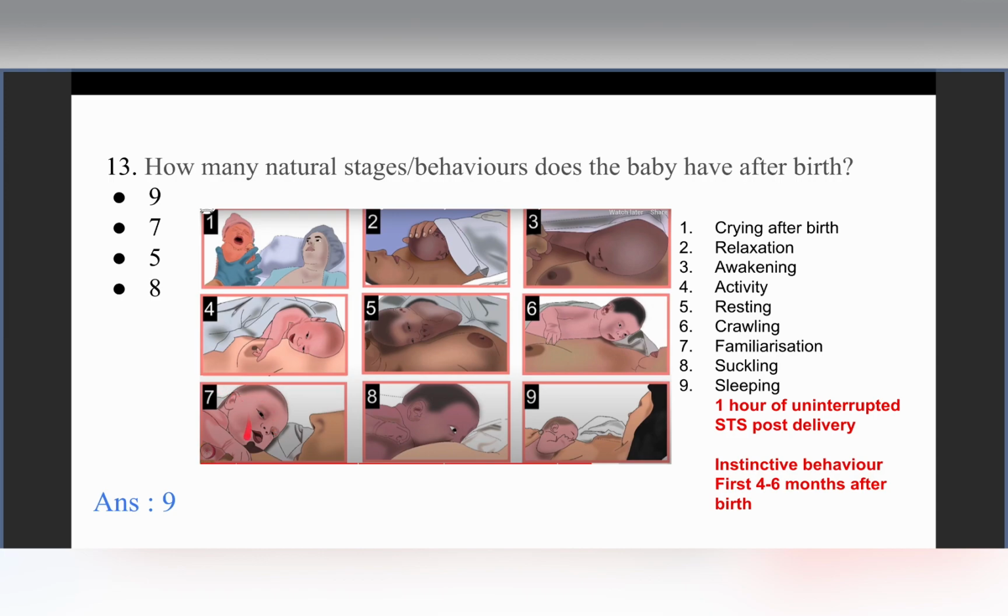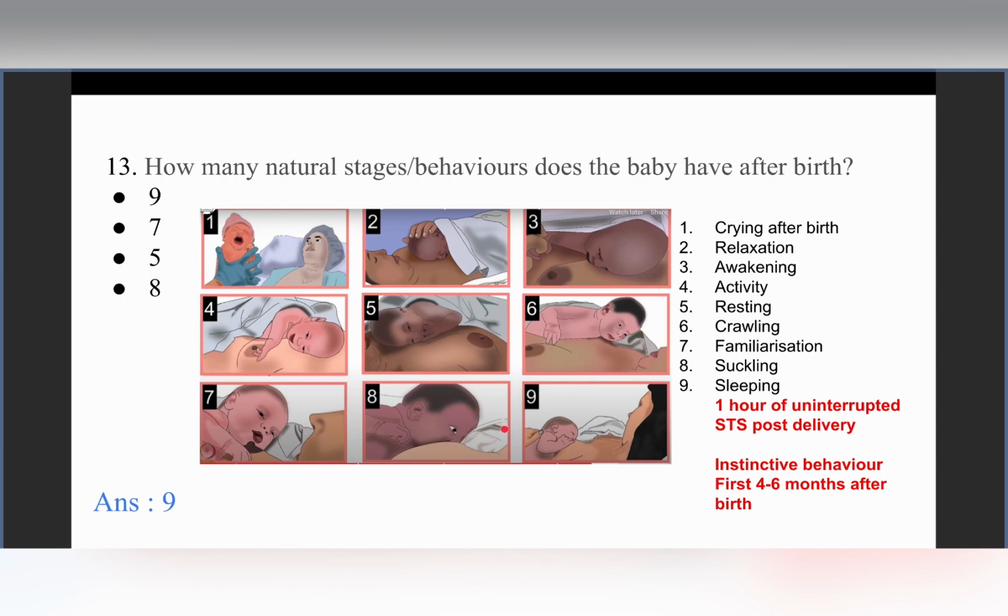The baby now has different movements between the baby's fingers and the mother's nipple. This is also related to the opening of the mouth of the baby, and this is how the baby is slowly familiarizing with the entire environment. Now this is followed by the suckling. The baby now sucks on the mother's nipple, and the breastfeeding process is initiated.